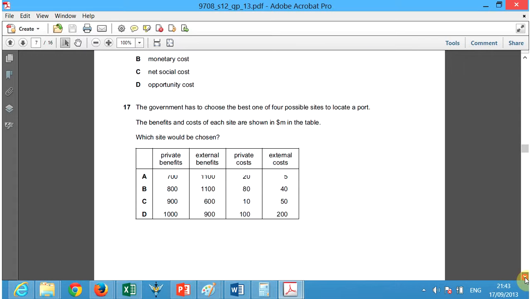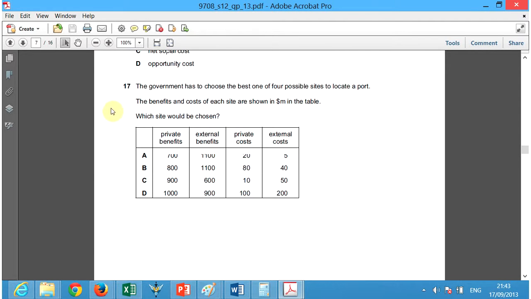Number 17. Okay, this is the same as the previous question. Just add the benefits here, the two benefits, add the cost, okay? And whichever one of these has the greatest benefits compared to the cost, then that's the one you should choose. And in this case, B. So the cost is 1900 and the benefit is 1900 and the cost is this amount here. And you can see that in this cost benefit analysis, the benefits outweigh the costs greater than any other choice.